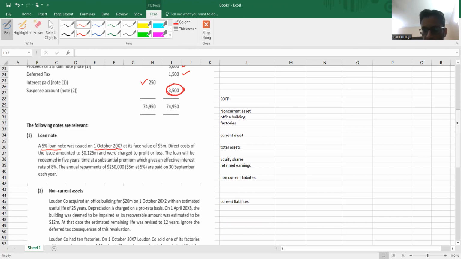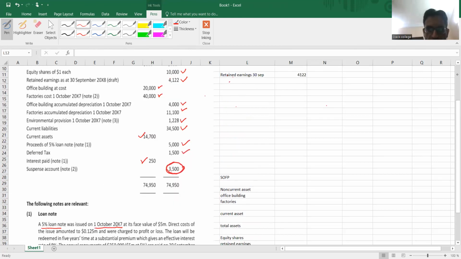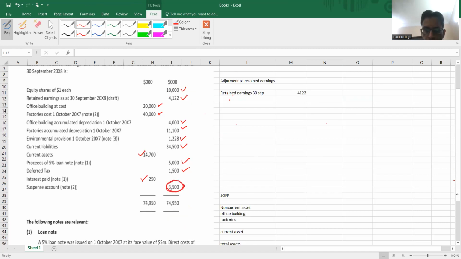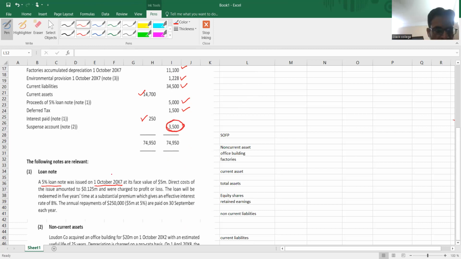Now, my trial balance date is 30th September 2008, and the loan note is issued on 1st October 20x7. This is the opening balance, at a face value of 5 million. This is the nominal value. Direct cost of the issue is 0.125 million and was charged to profit and loss account.